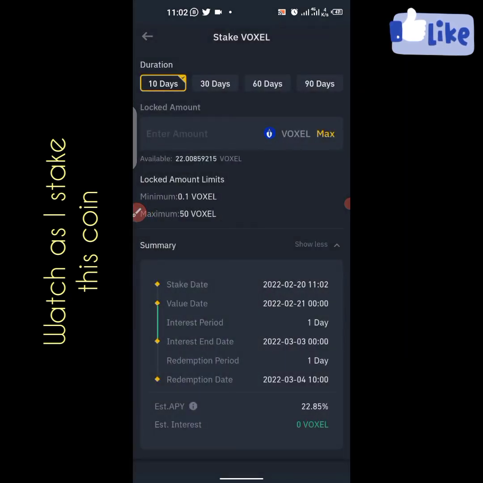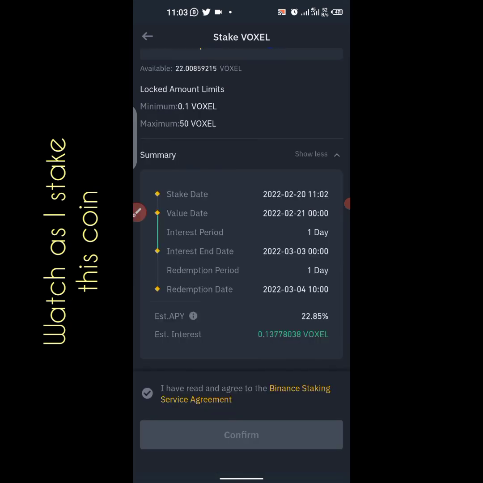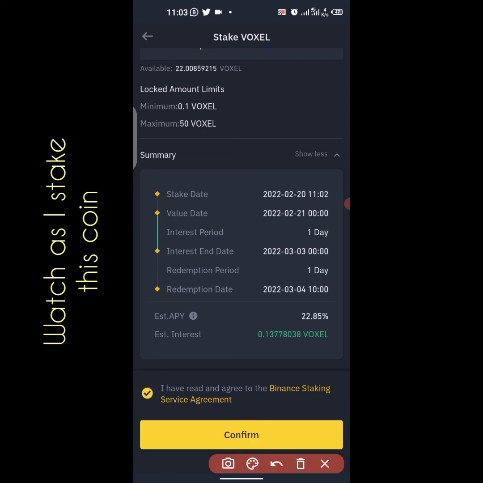And we are going for 10 days. So I want to go in with the maximum I have, so I'll click on maximum. You can put any amount you want here and click on the service agreement. So after clicking on it, what you have to do is just click on the confirmation.